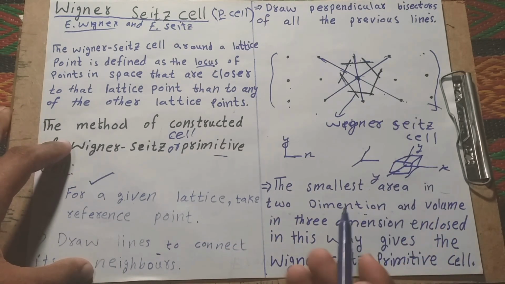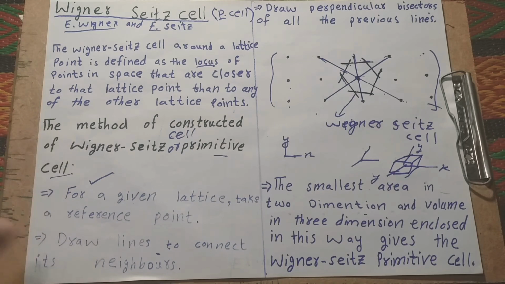After connecting, we get a Wigner-Seitz cell. Understand?